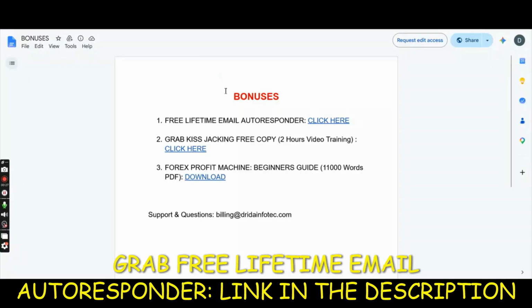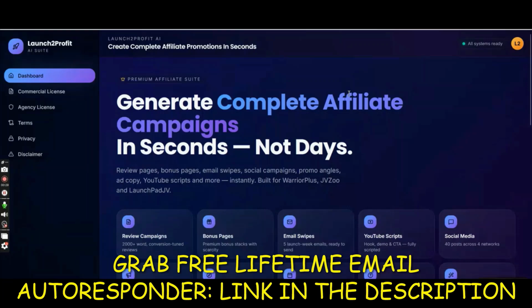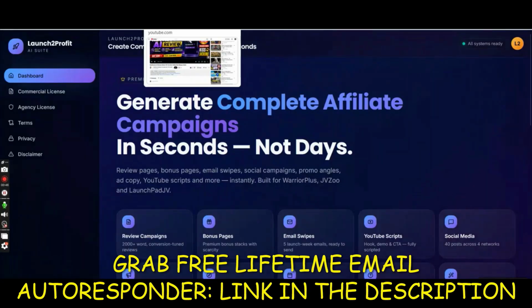The announcement is that I'm launching a software called Launch to Profit AI. This is for marketers, affiliate marketers, or anyone who wants to promote something and needs to generate content automatically. This is the software I'm launching. So make sure you watch the video till the end to know what this is and how you can get to this software or the page.